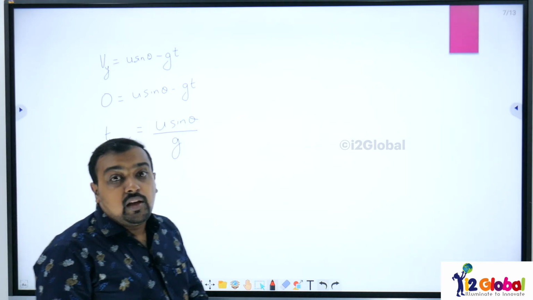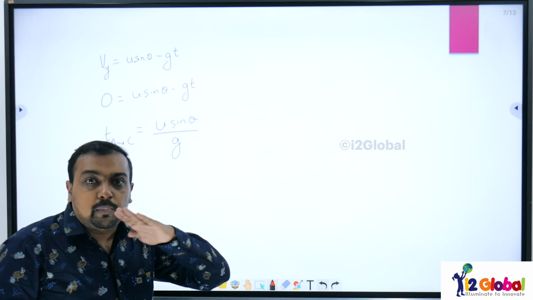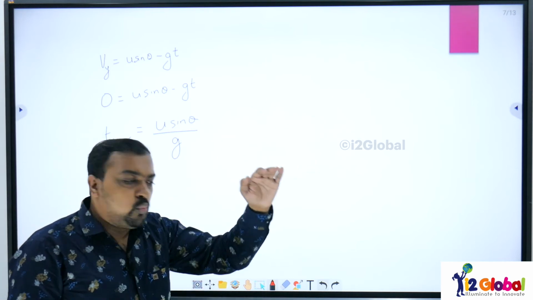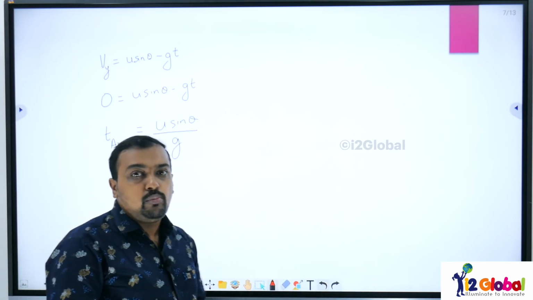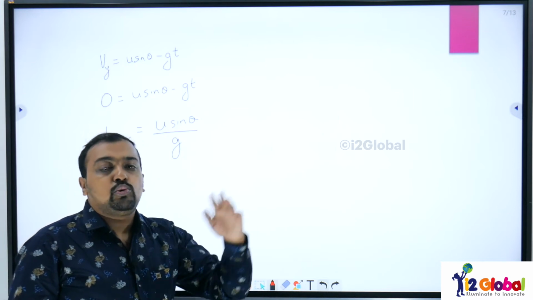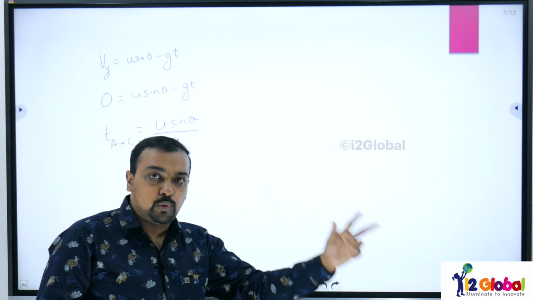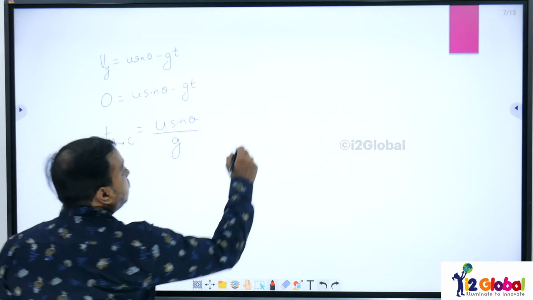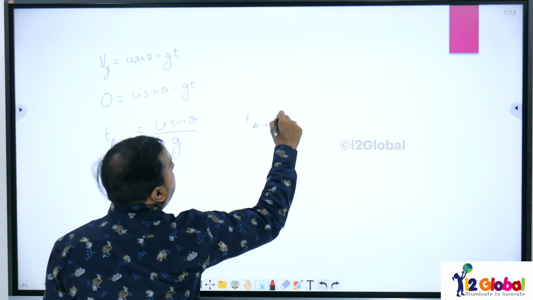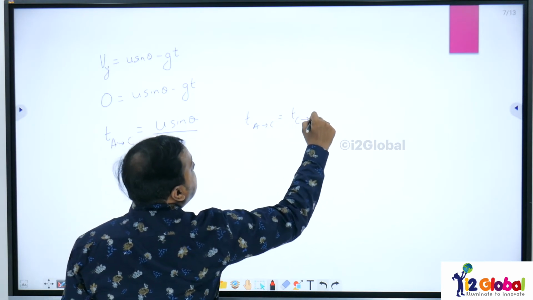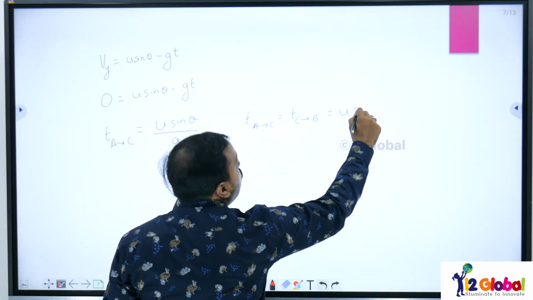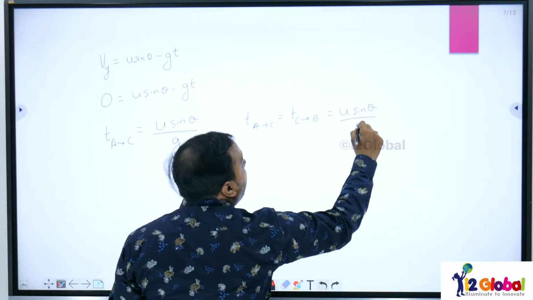Now students, this is the time in which the particle has gone from the ground to the maximum height. Now we want to come back again to the ground. It will take the same amount of time to move from ground to the highest point and from the highest point to the ground. That means the time from A to C will be equal to the time from C to B, and that will again be u sin theta divided by g.